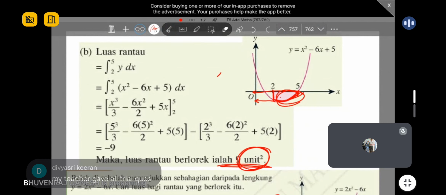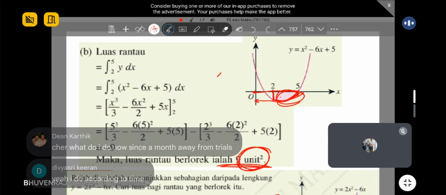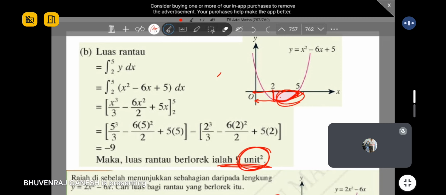That's why I say trial questions. When the trial is coming, make sure you try out all the past year trials for all the states if you can. Do as many as you can, different topics, even better, so that you all get used to it. So what I do now, since it's just exercise, there's no time to study already, guys. Now is practice only.